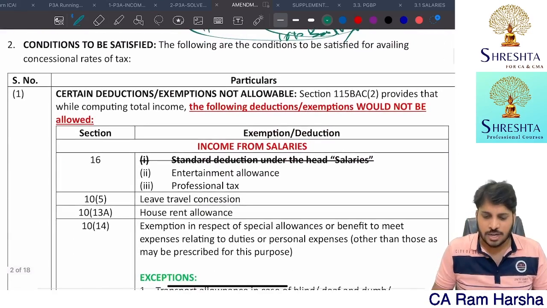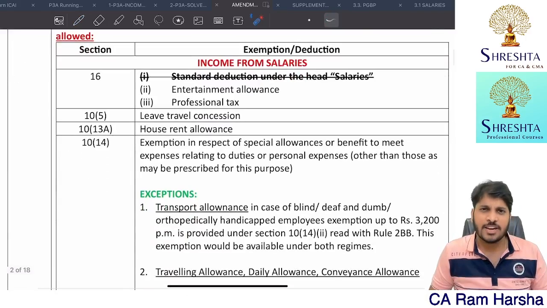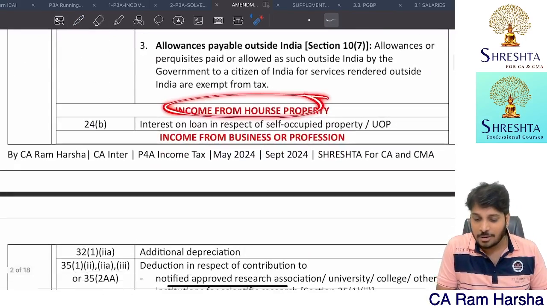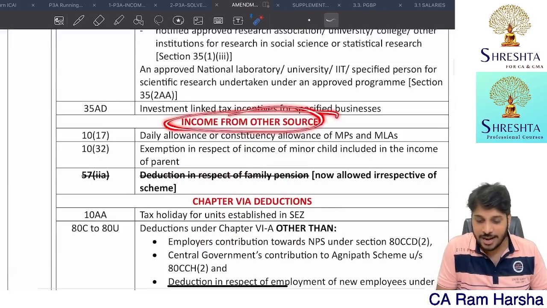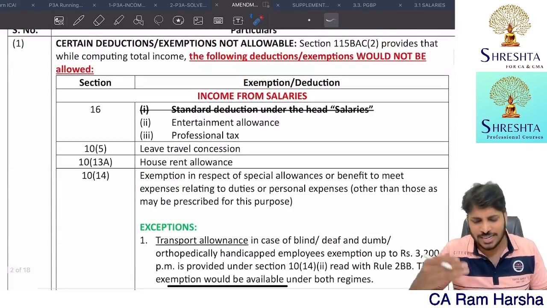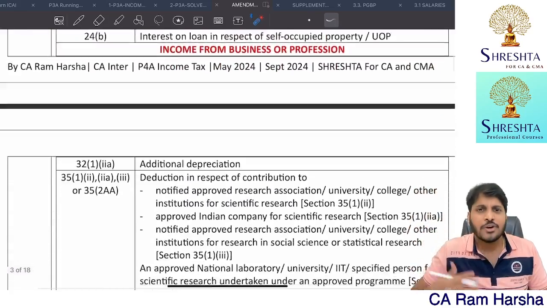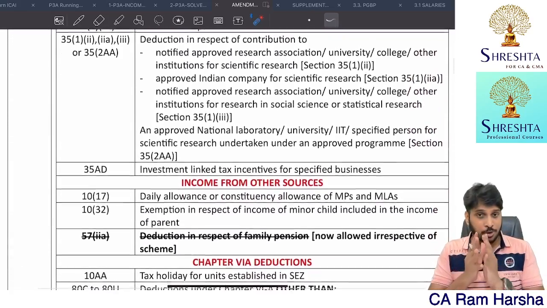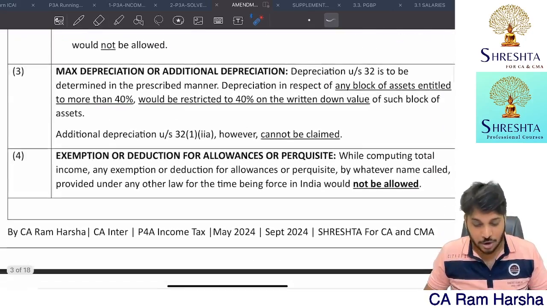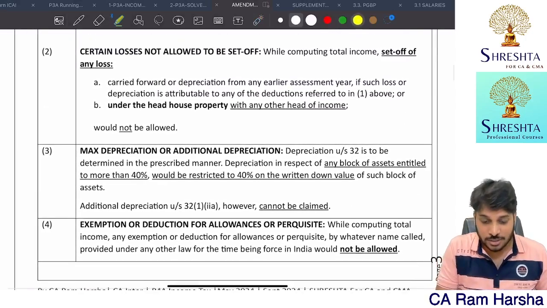Next, what are the conditions to be satisfied? You cannot claim various deductions and various exemptions. For better understanding, I have given them to you headwise. If you look at the original provision, it is in zigzag order, but now I have given it to you headwise. I hope you understood. The default tax regime section is predominantly over.